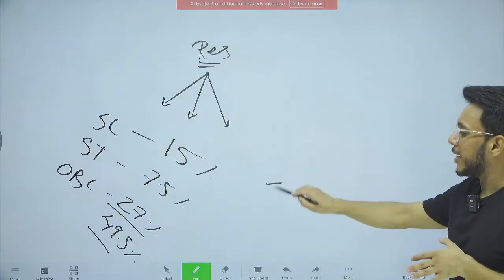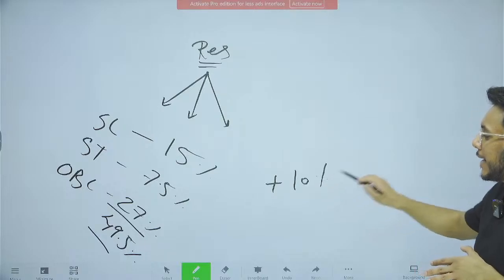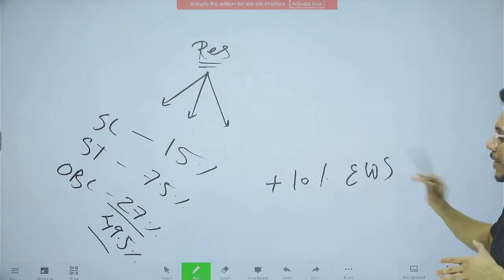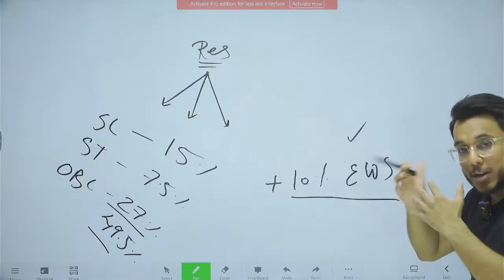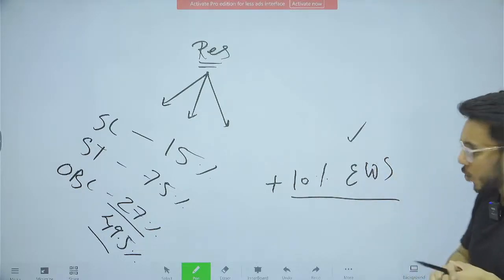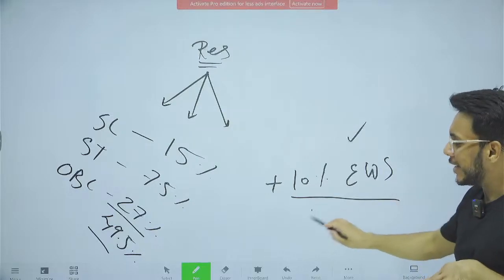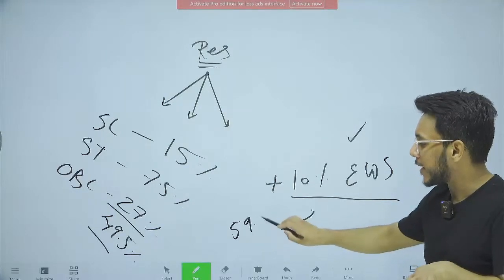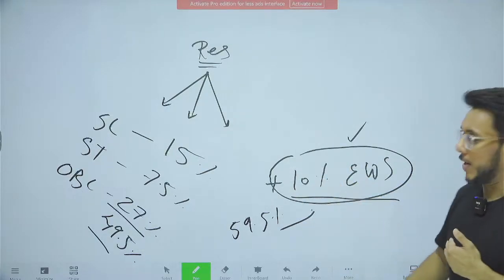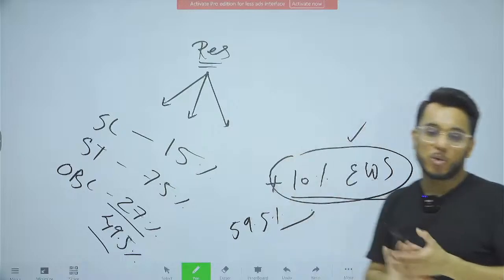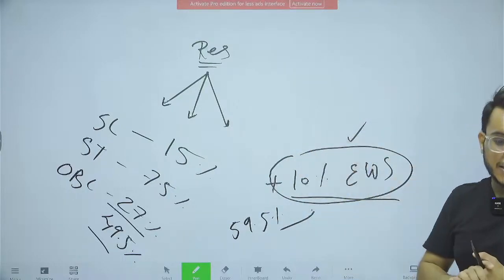However, the government is also giving 10% additional reservation to the economically weaker section, and this has also been ruled as legal by the Supreme Court. As of now, we give a total of 59.5% reservation, but this 10% reservation is largely on economic backwardness, while the rest is largely on social backwardness. So this is the reservation that we are giving.